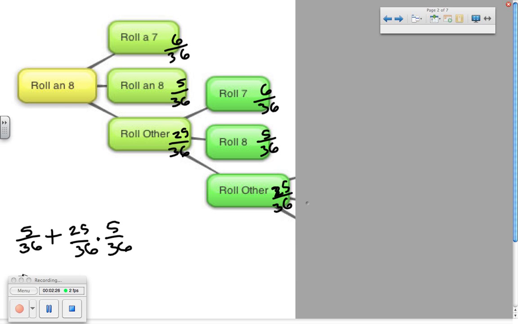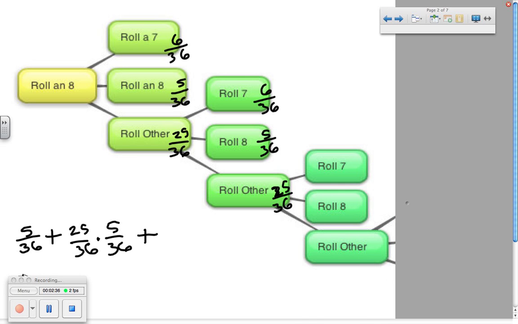But these aren't the only ways to win, because it's possible that in this third roll of the dice you roll some number other than a 7 or 8 and you can then roll again. So you still have a chance to win, again with a probability of 7, probability of 8, probability of other.